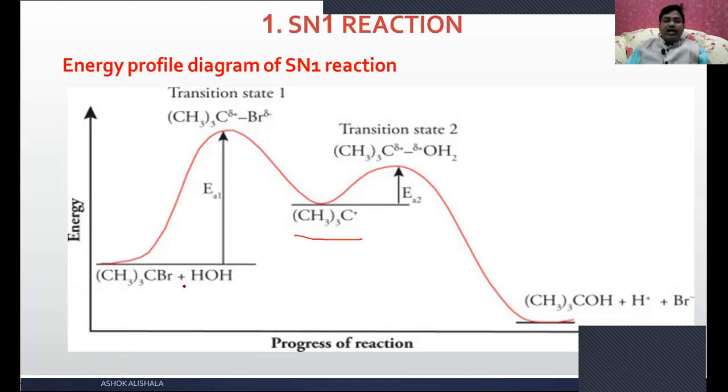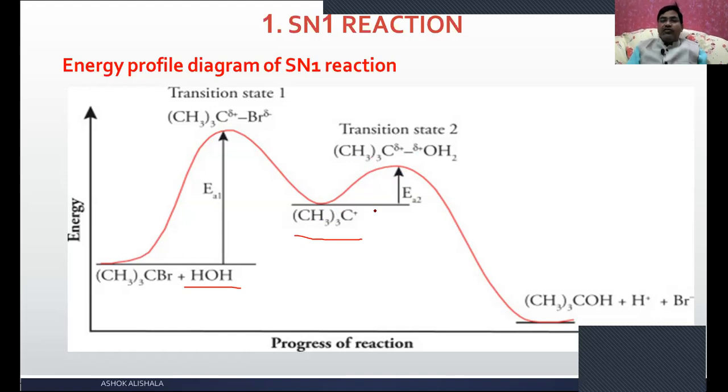Now the nucleophile, the water molecule, approaches the carbocation. When it approaches the carbocation, the energy slowly increases like this. When bond formation takes place between the tertiary butyl carbocation and the water molecule, which acts as a nucleophile, you can observe that there will be a bond, and again the energy will increase and reach a maximum here. The energy difference between the tertiary butyl carbocation and this transition state is called the activation energy of this step.